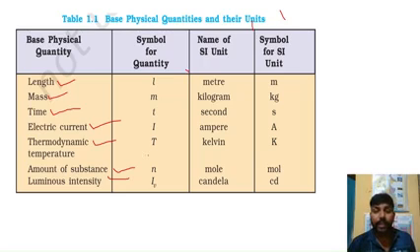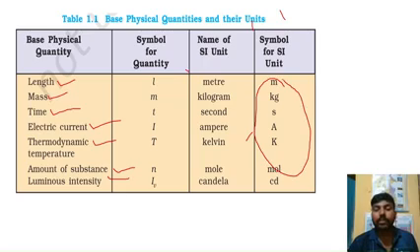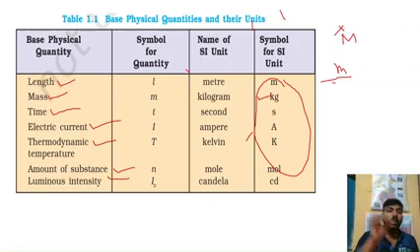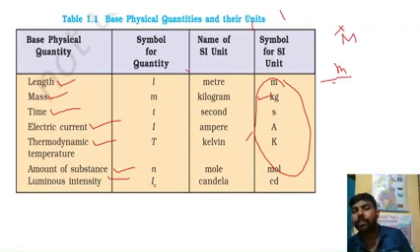The important thing is that you have to know the symbol of the unit. Many of you write it incorrectly. The meter unit is written as a small m. When you write kg, both k and g are small, not a capital K. You have to keep these simple things in mind when you use the unit.